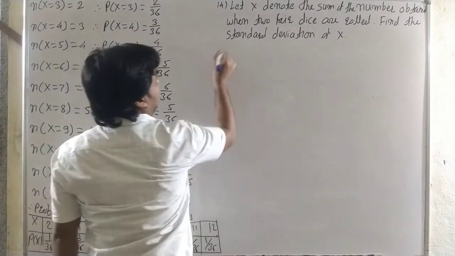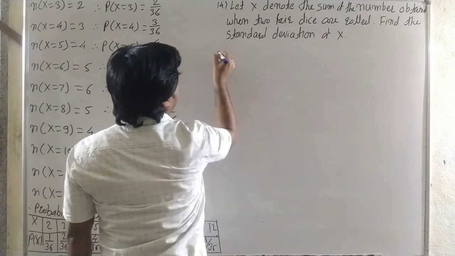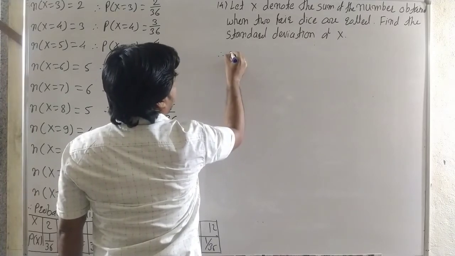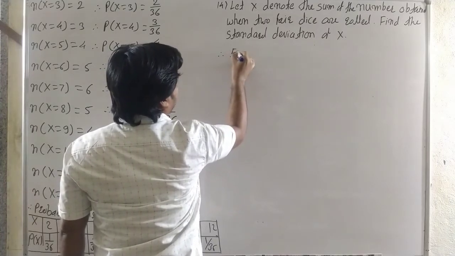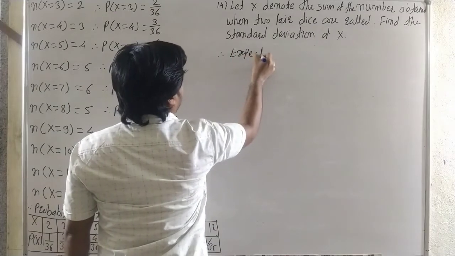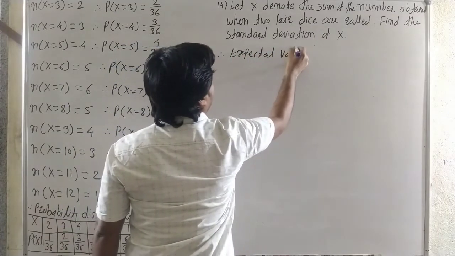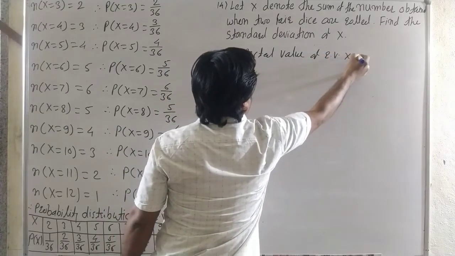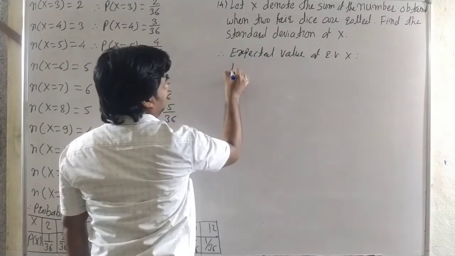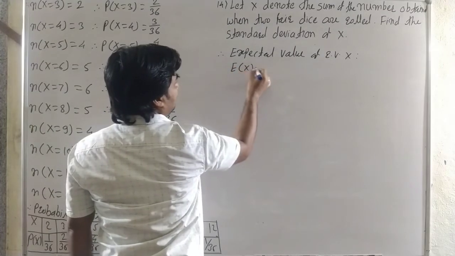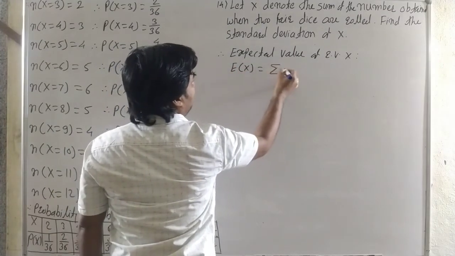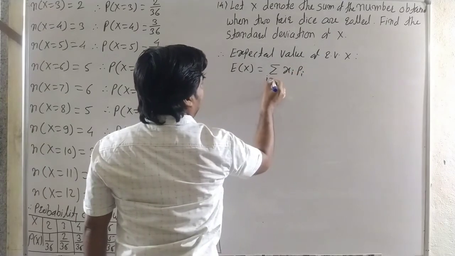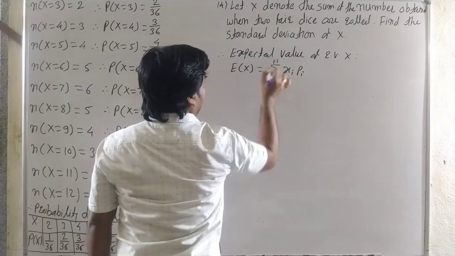Now here is a question. First, find the expected value of the random variable x, that is E(x) or mu. It is the sum of all xi times pi, where i goes from 1 to 11.